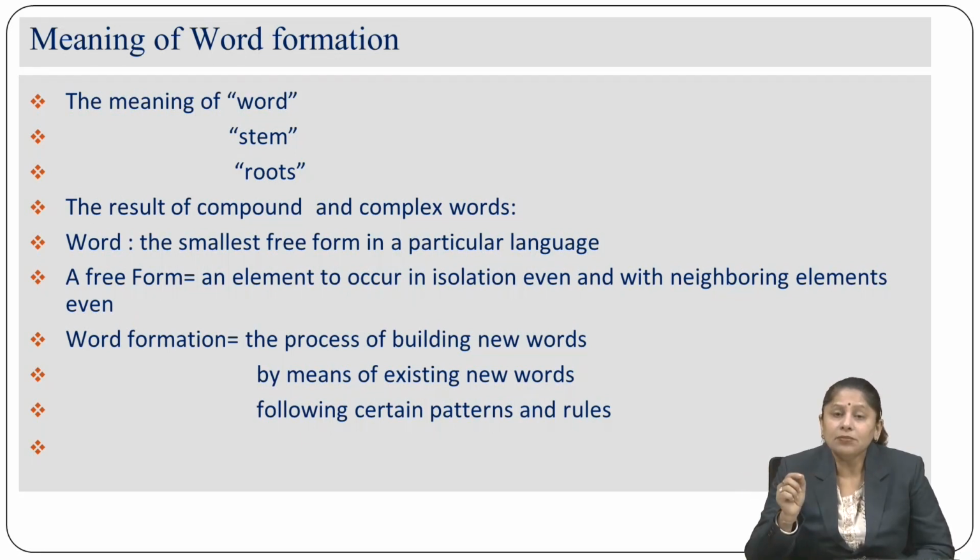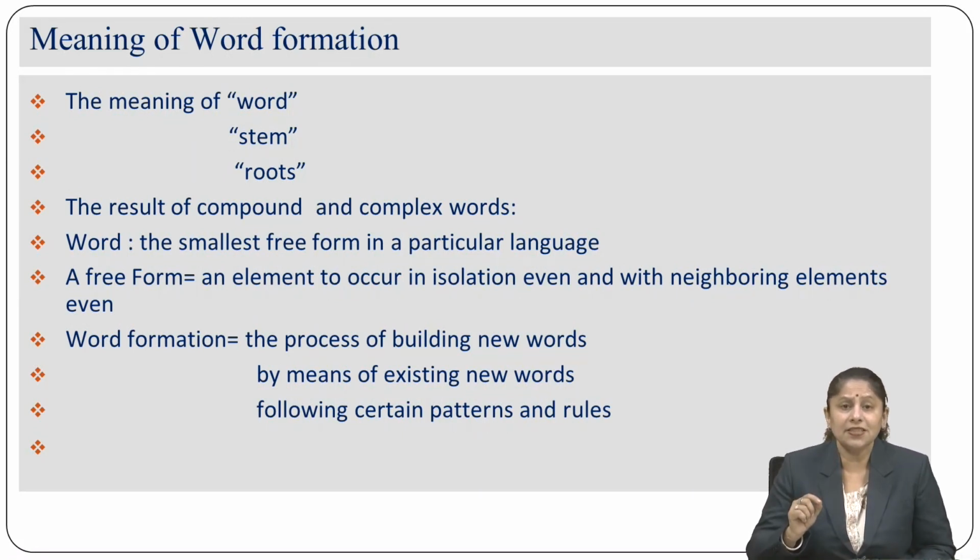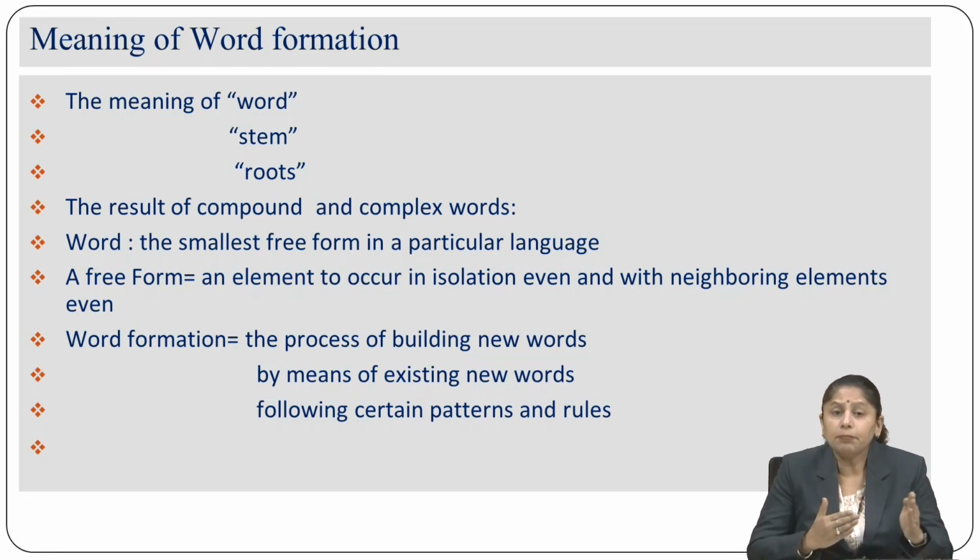Then im, un, important and unimportant, regular and irregular, then ER, smaller, bigger, runner. These are the suffixes, affixes and prefixes which play an important role in the formation of word. So here we are going to learn that, but you need to understand what is stem and what is roots. These are the two important words which are a very integral part of understanding the word formation theory.